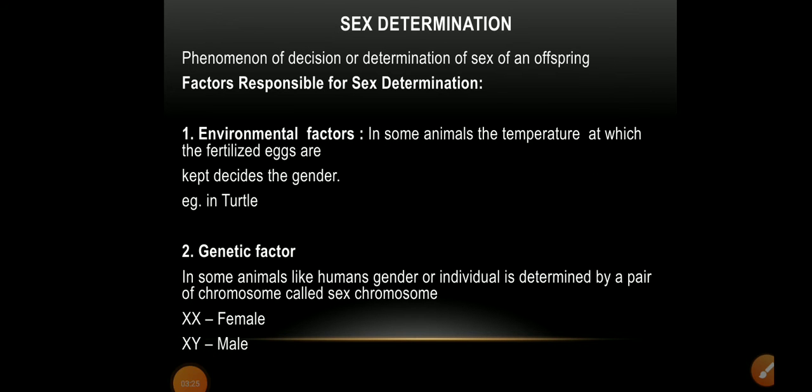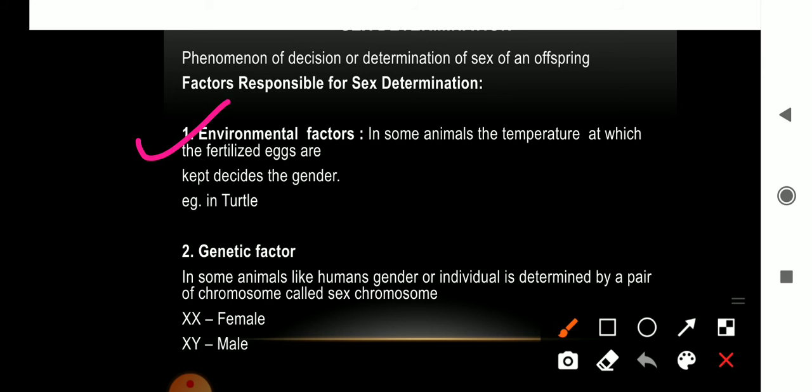Now the next topic is sex determination. What is sex determination? How it is decided what the sex of the baby to be born will be is called sex determination. Simply, the phenomenon of decision or determination of the sex of an offspring is called sex determination. What are the factors responsible for sex determination? There are mainly two factors: one, the environmental factor, and second, the genetic factor.